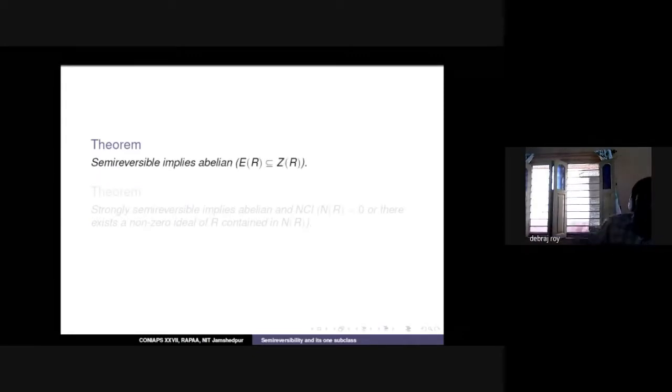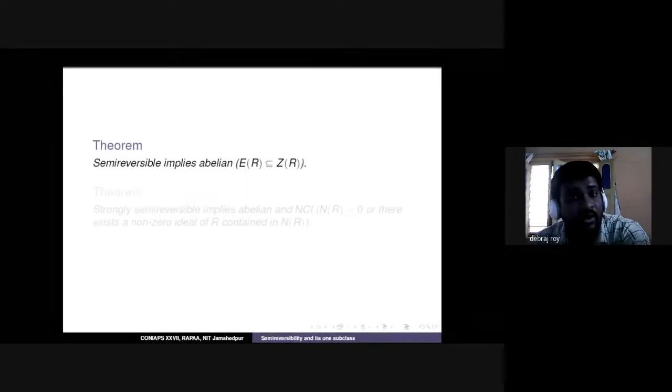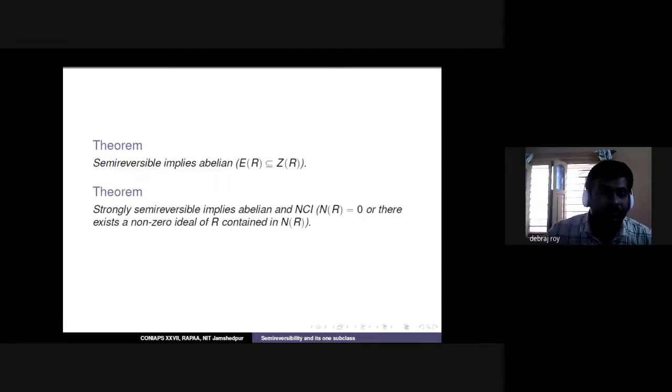And apart from the relationships with the other existing classes of reversible rings, we also worked on the relationship with some other important rings. There is one ring called an abelian ring, which means E(R) is a subset of Z(R), that is, the set of all idempotent elements are central elements. So a semi-reversible ring is abelian, and of course we got one result, that a strongly semi-reversible ring is an abelian ring.